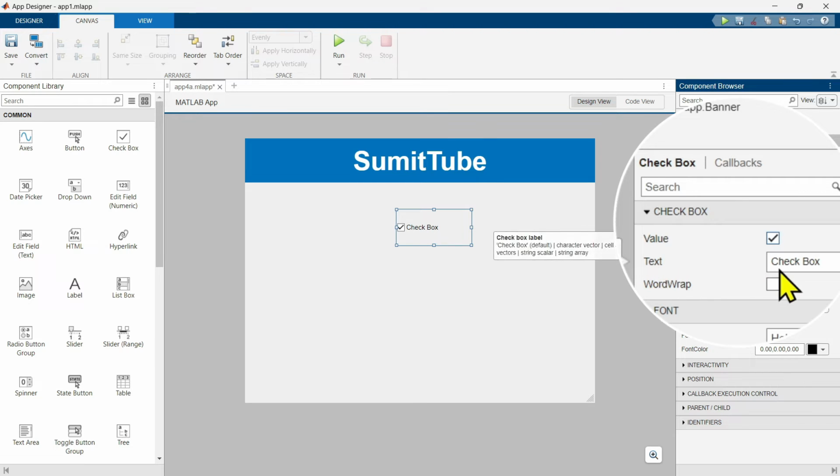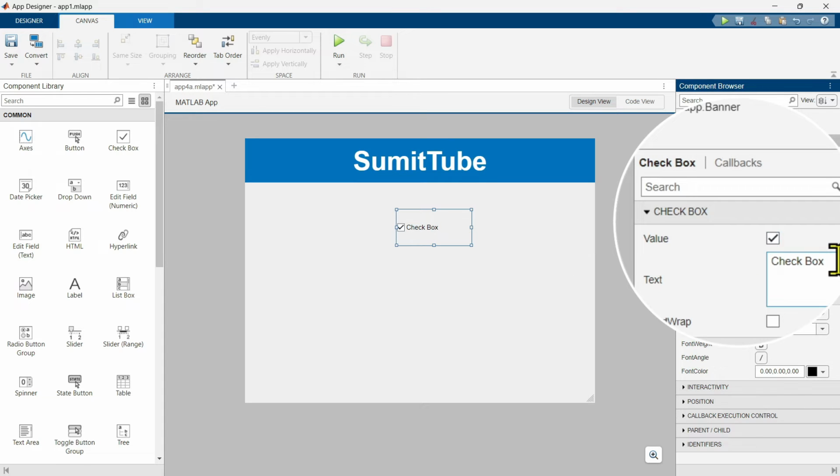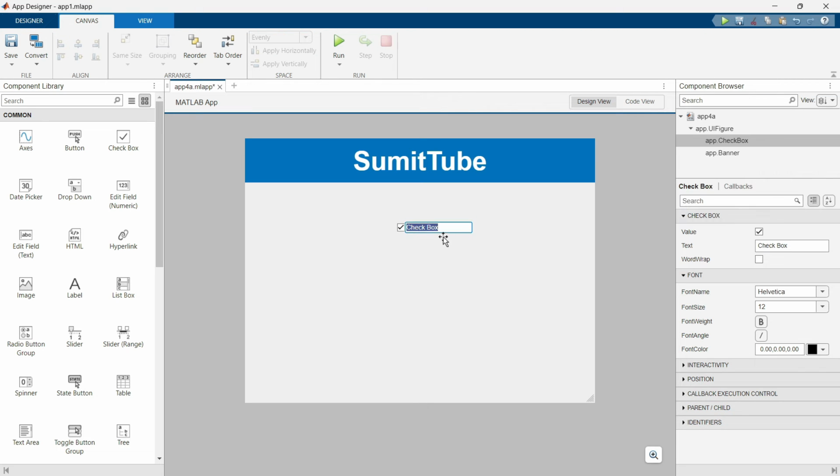Okay, the second property is the text. Yes, this is the checkbox. It is written here. Now we can change the text here, or alternatively we can double click here and change the name. Anyway, I'm not going to do that. This default name is fine for me.